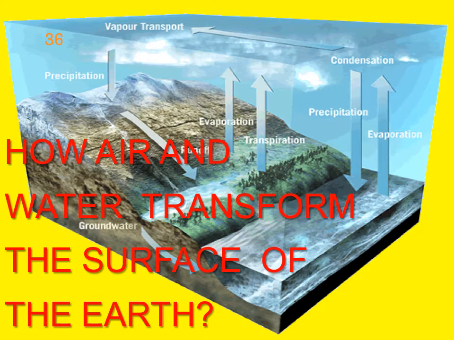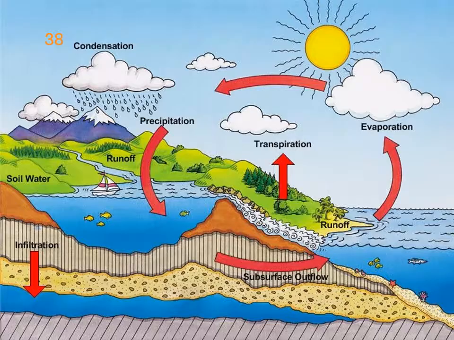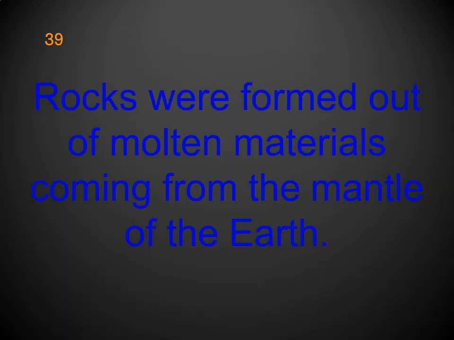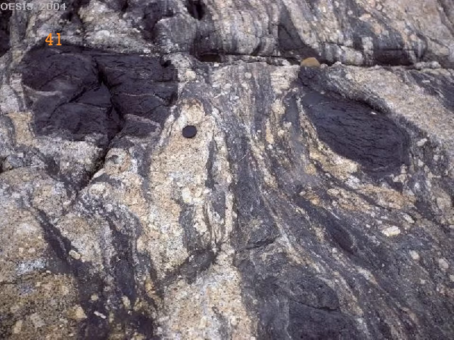How air and water transform the surface of the earth. Okay, shall we discuss? This image shows the water cycle. Rocks were formed out of molten material coming from the mantle of the earth. It is molten material, in such a way rocks are forming.